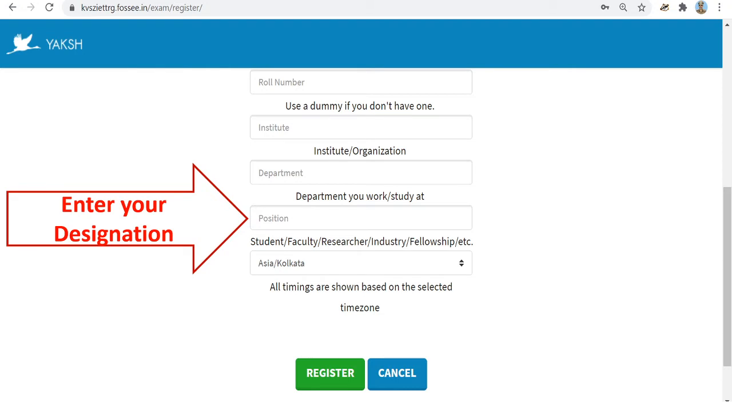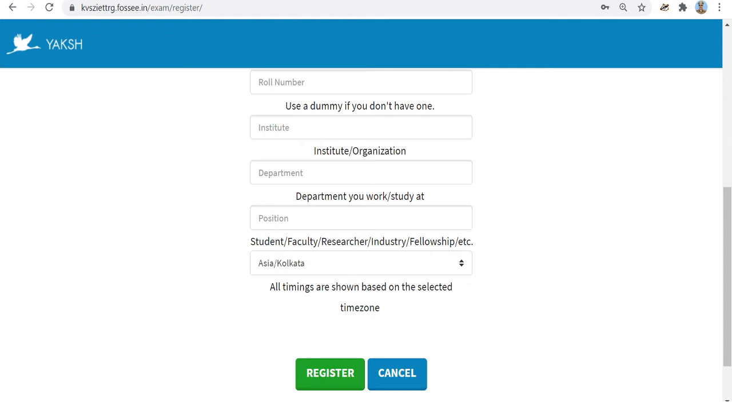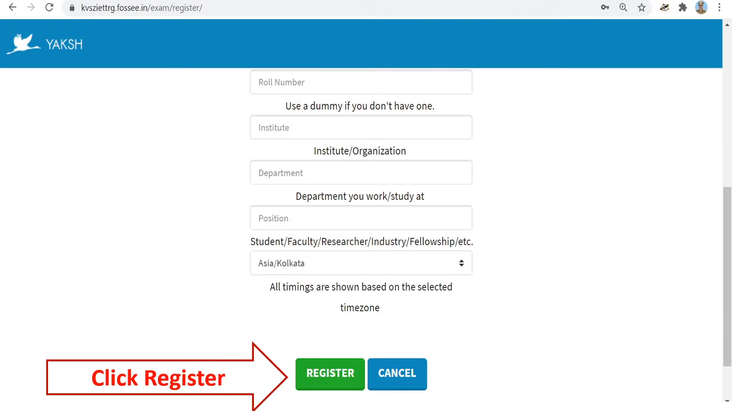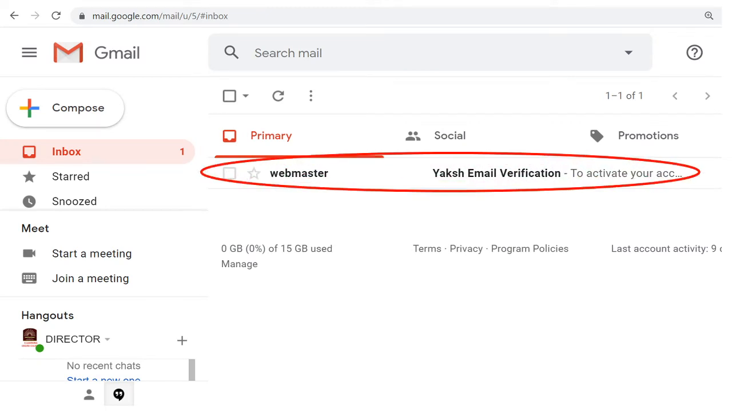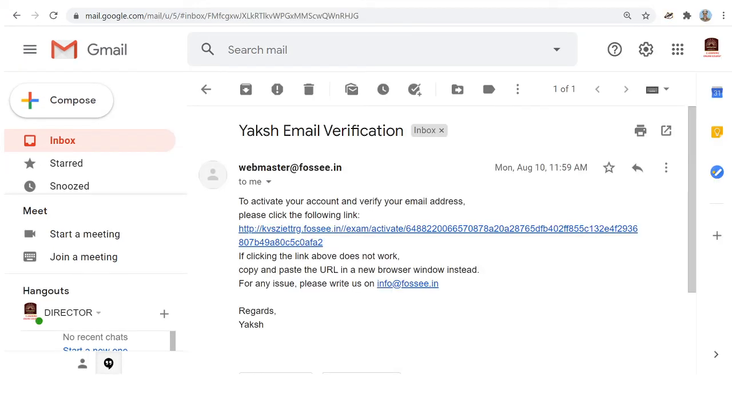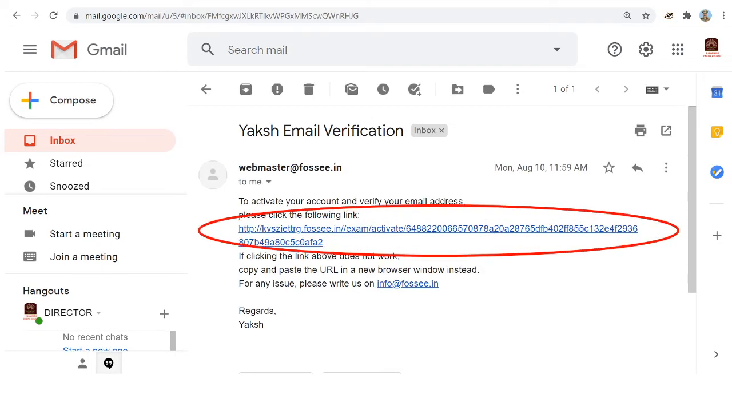In institute, the name of your Kendriya Vidyalaya. In department, KVS. And in position, enter your designation, PGT with subject or TGT with subject or PRT, HM, whatever it may be. Then click register to register for the course. You will receive an email in the email ID provided by you in the registration, Webmaster Yaksh email verification. Click it. You have to activate by clicking the link given there.